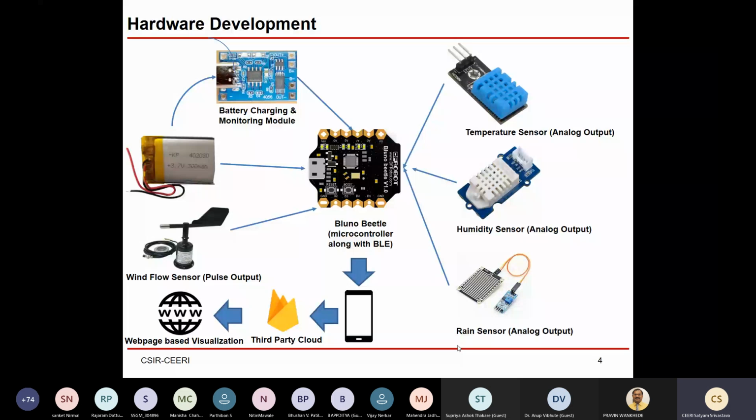Now the beauty of this board is that you can simply program it with the Arduino IDE, right? So if you know how to program an Arduino board, you can program this too. So this kind of board you can buy. It has a microcontroller along with BLE.